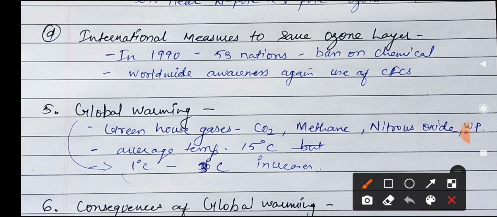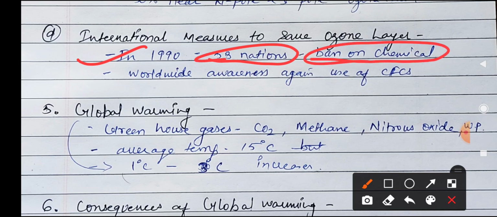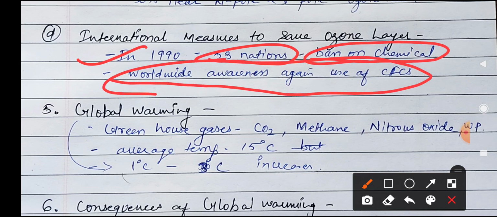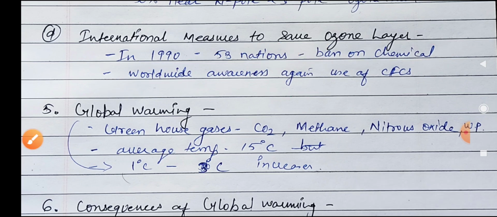So what can we do? We can do nothing, but the governments of different countries are taking part in removing this bad impact. How? In 1990, 53 nations sat together and banned all these chemicals which are affecting the ozone layer. And worldwide an awareness program is happening, asking people to use different techniques or non-polluting chemicals. Okay, so this is all that can be done globally.